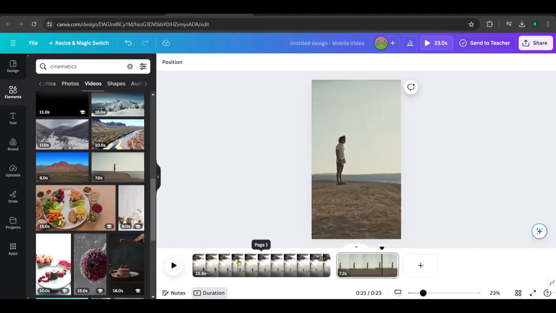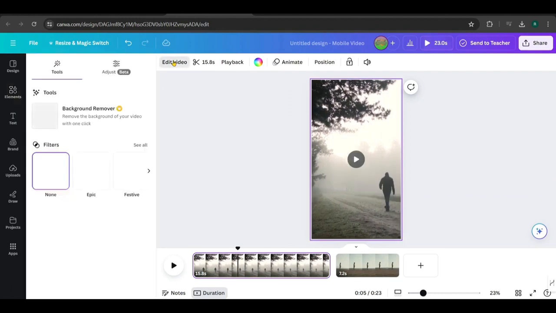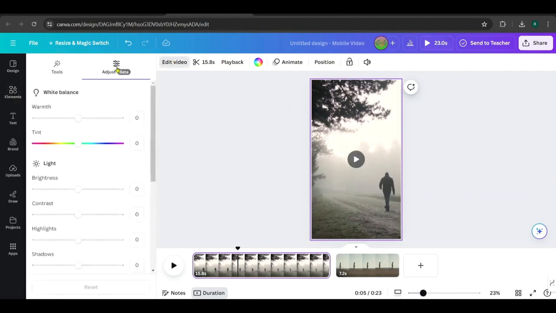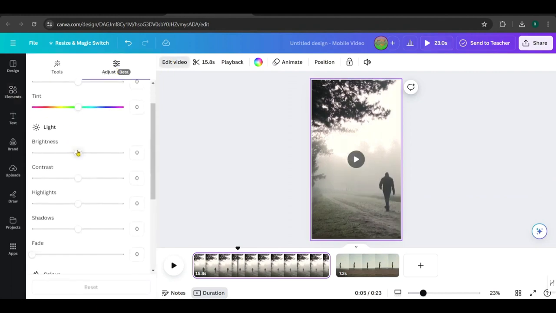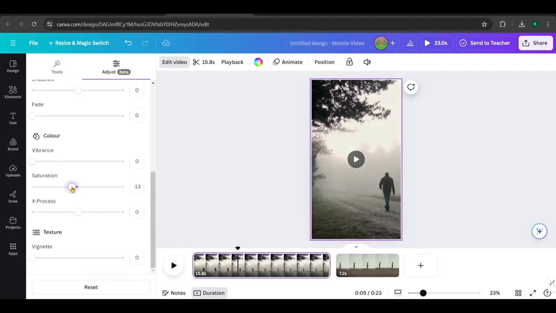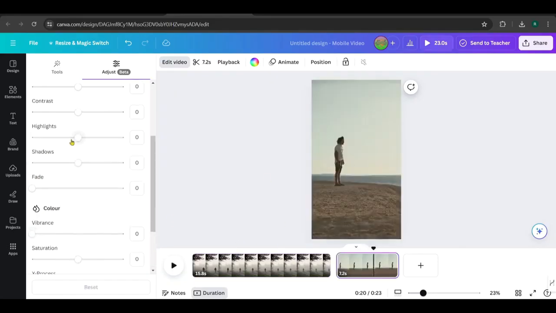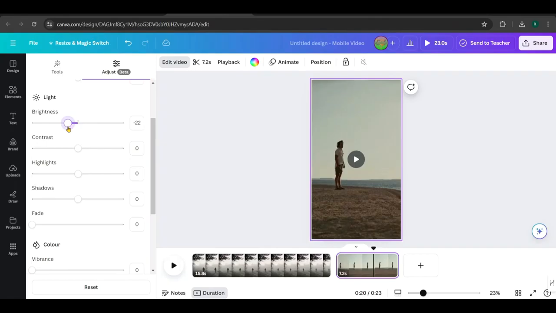Now let's make these videos darker. Click on each video, go to Edit, then Adjust. Adjust the brightness, highlights, and saturation as you wish. Play with the adjustment bars to get the desired theme.